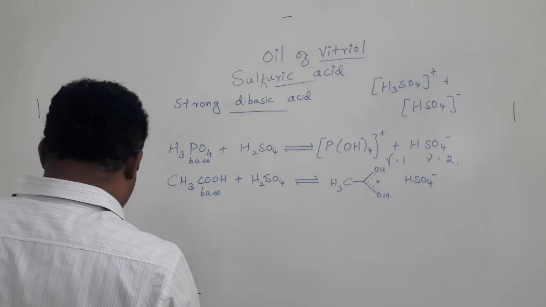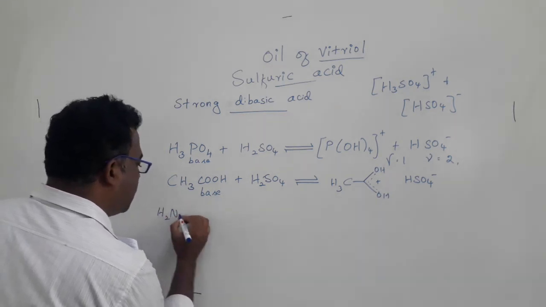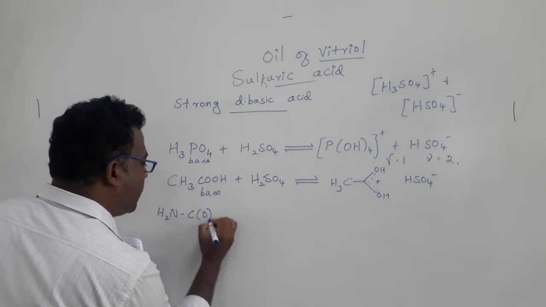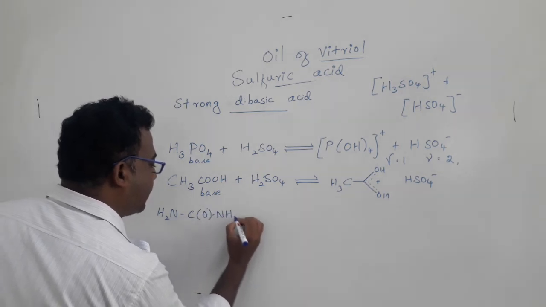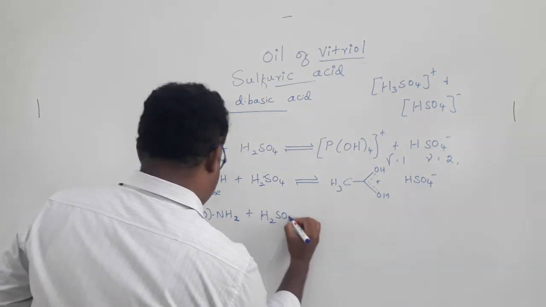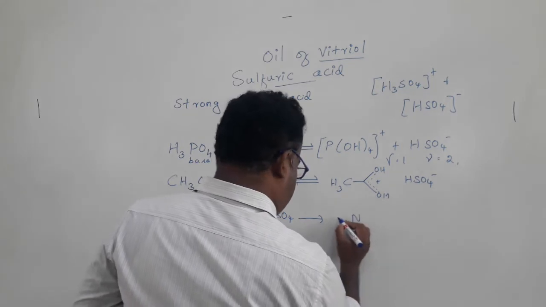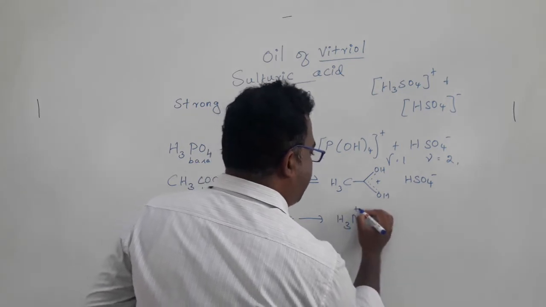And also, in case you dissolve urea, NH2CONH2, and react this one with sulfuric acid, in this case what happens? Again we will get a salt.